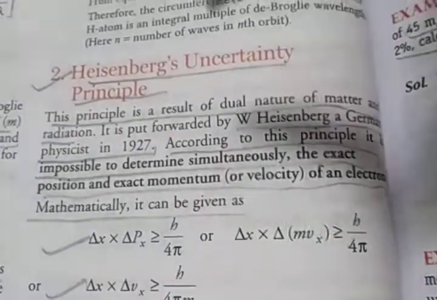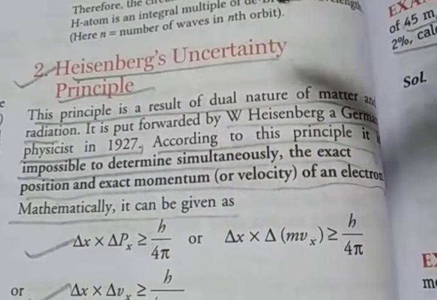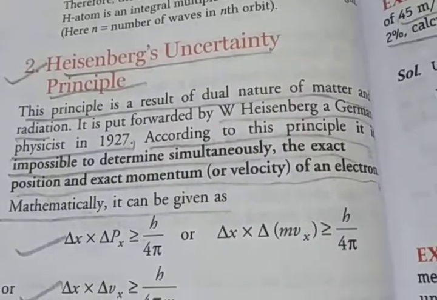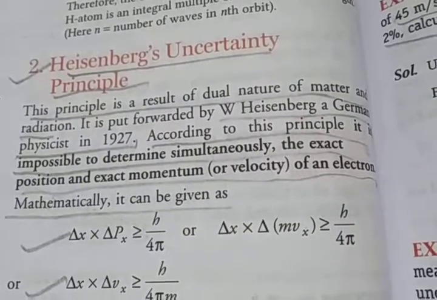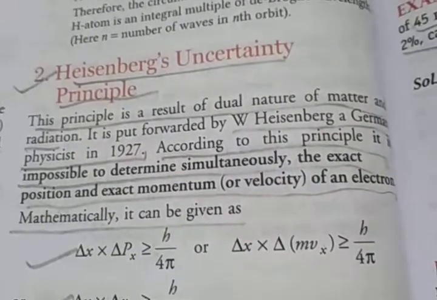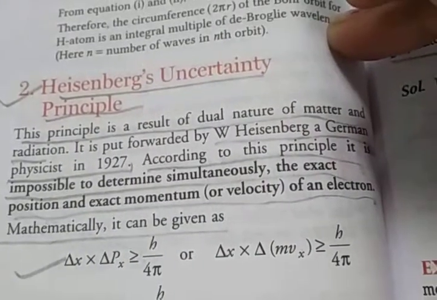Then the second principle is Heisenberg's uncertainty principle. The de Broglie concept and the Heisenberg uncertainty principle are both very important basic concepts. This principle is a result of the dual nature of matter and radiation.